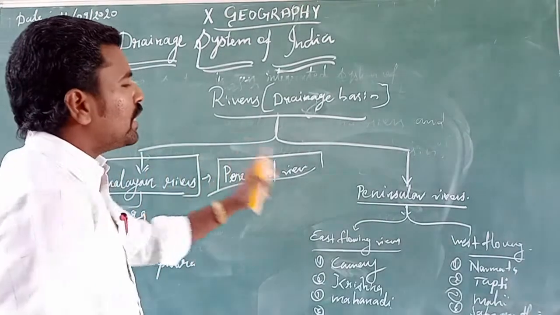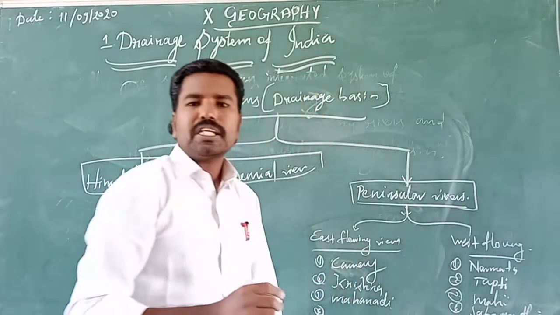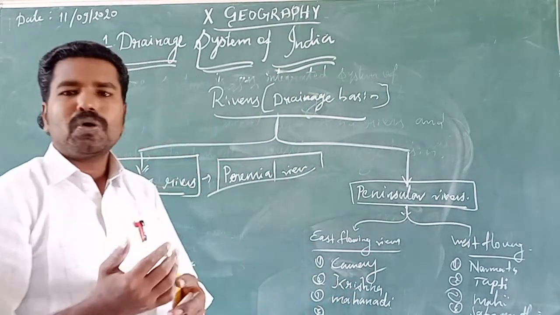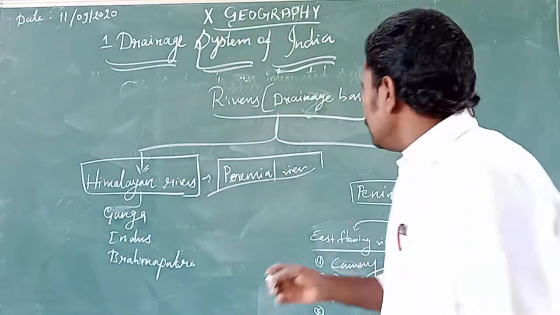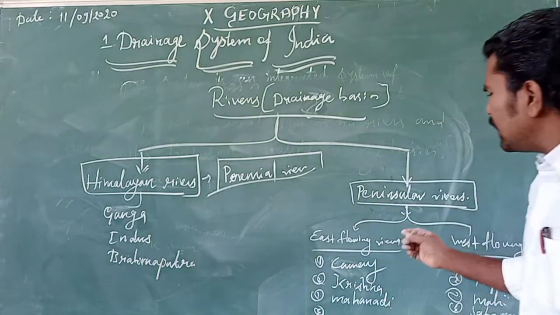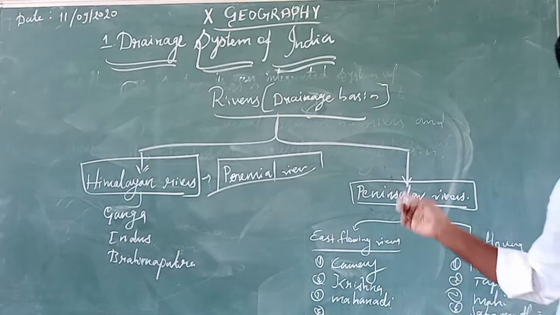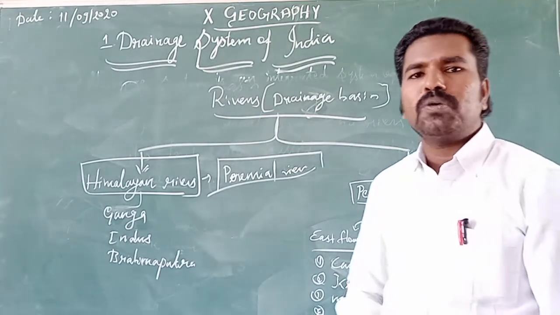When we come to the peninsular rivers, the rivers originating from South India are known as peninsular rivers, because South India is called peninsular India. The peninsular rivers, both east flowing and west flowing, originate from the Western Ghats mountains.